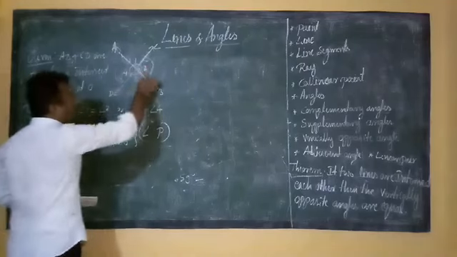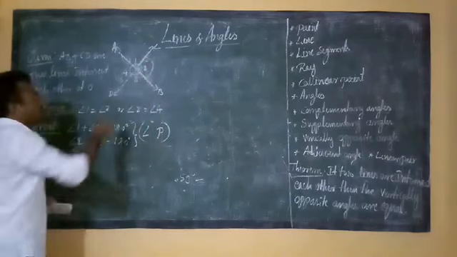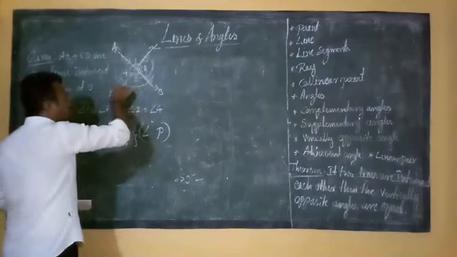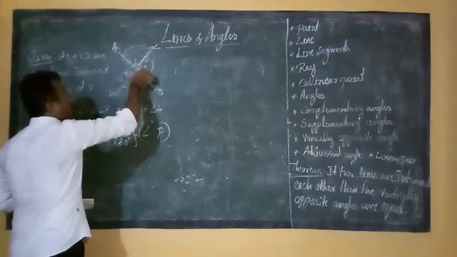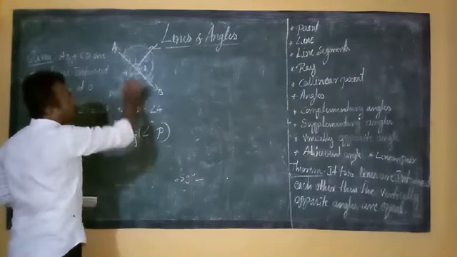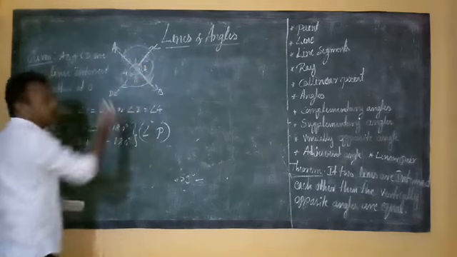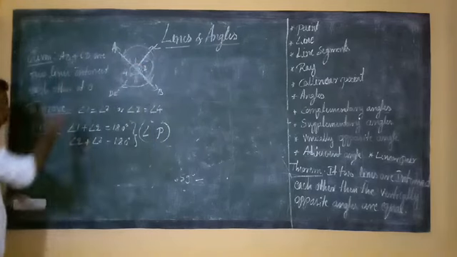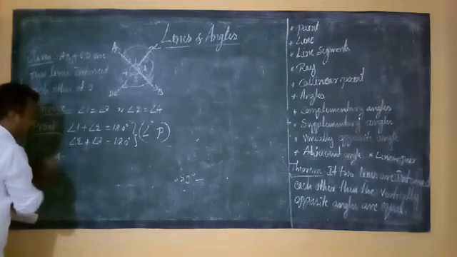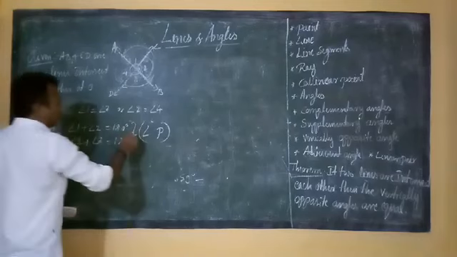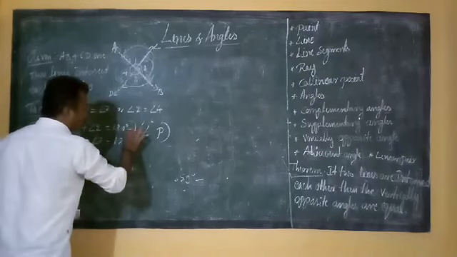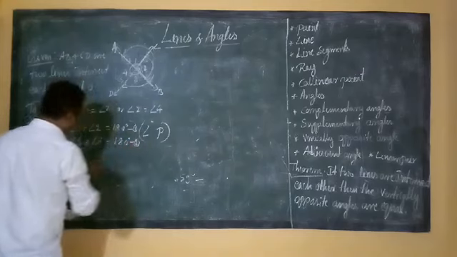Next, I will consider one of this type. If you consider 2, 1, 4 or 2, 3, 4, you can consider any one. I will consider 2, 3, 4. See students, this is equation number 1, and this is equation number 2.